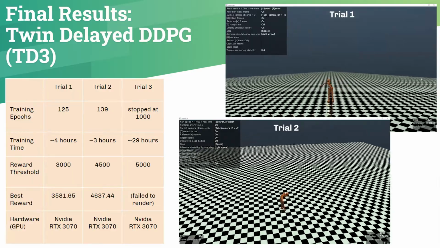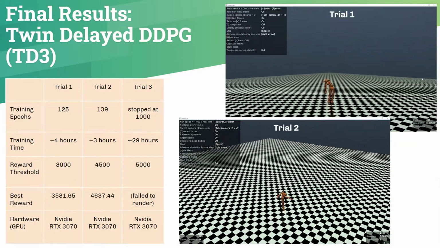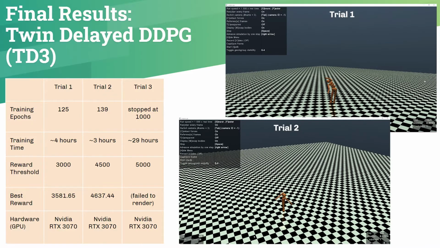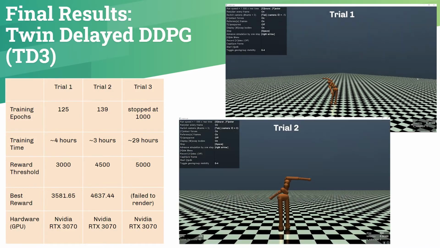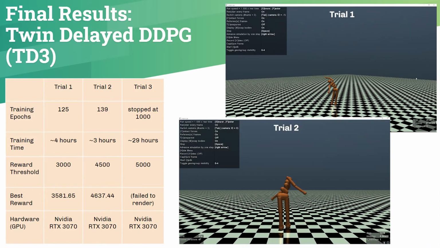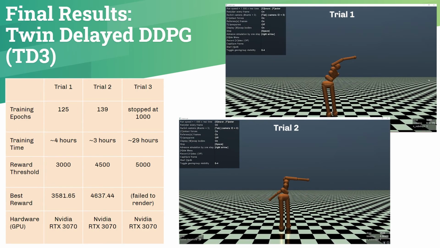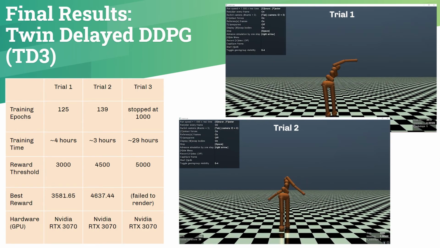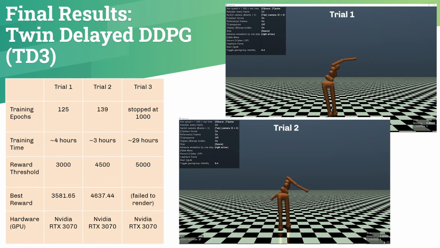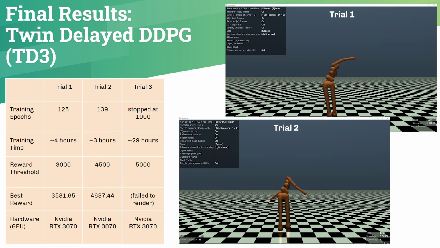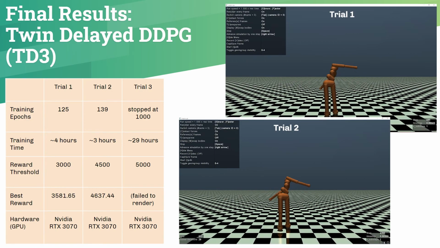Finally, we have twin-delayed DDPG, which we anticipated to perform better in terms of walking distance, speed, and other factors. This is because TD3 uses two deep Q networks found in DDPG, which should solve overestimation and be more noise resistant. Trials 1 and 2 trained faster for similar reward thresholds, but both humanoids only made a few steps in each episode, as you can see here. The third trial failed to render and reach a reward threshold of 5,000 after 1,000 epochs.